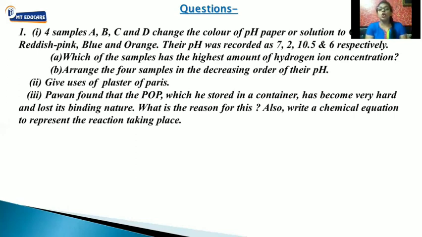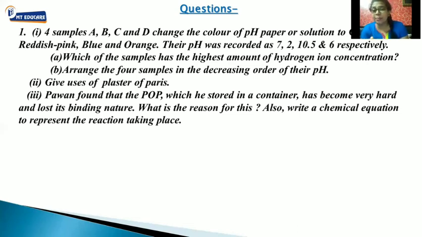This is a long, big question. 4 samples, A, B, C, and D, change the color of pH paper or solution to green, reddish pink, blue, and orange, with their pH recorded as 7, 2, 10.5, and 6 respectively. Means A's pH is 7, B's pH is 2, C's pH is 10.5, D's pH is 6. Now let's answer the questions they have asked us.